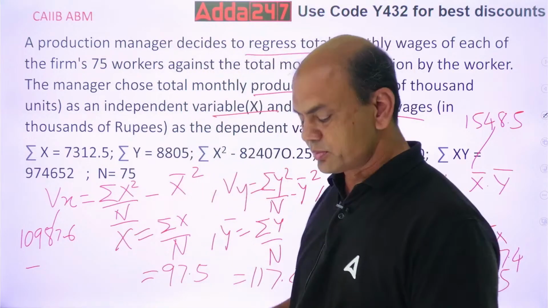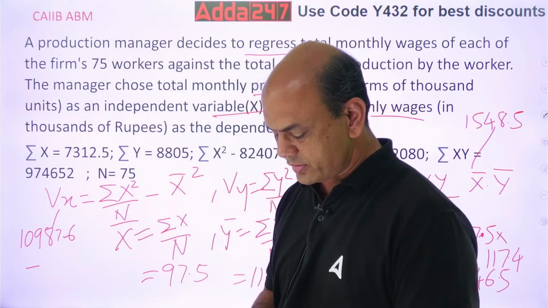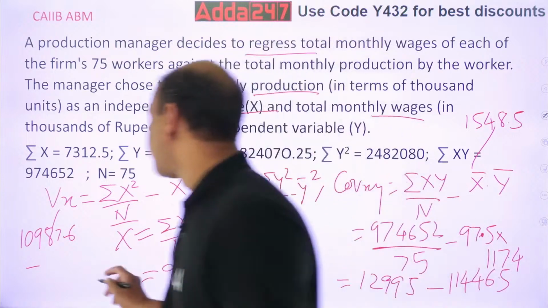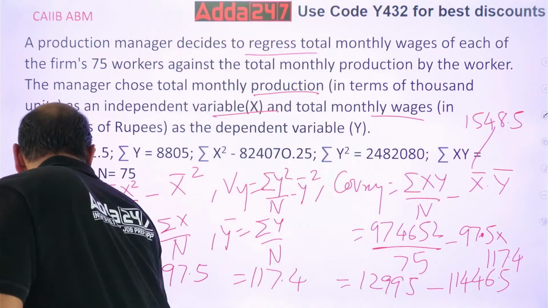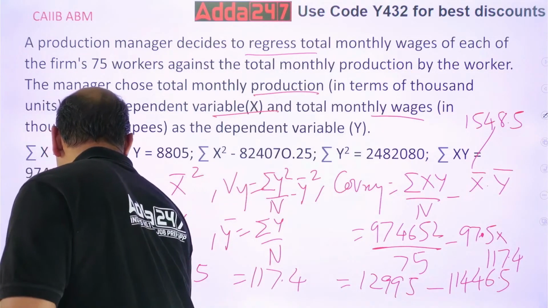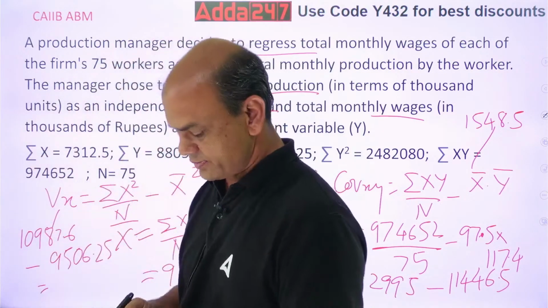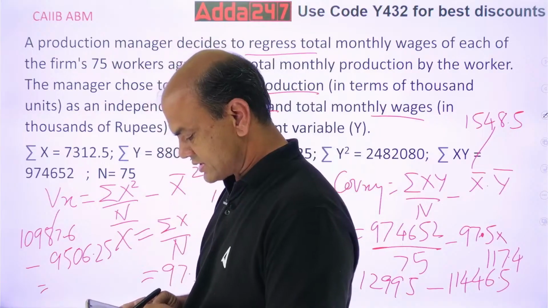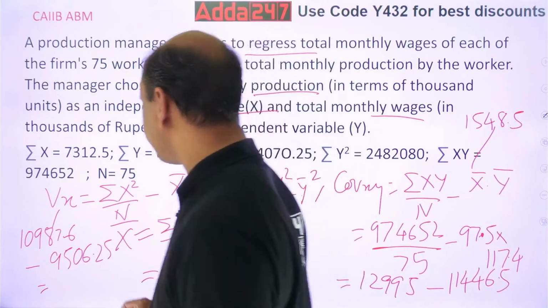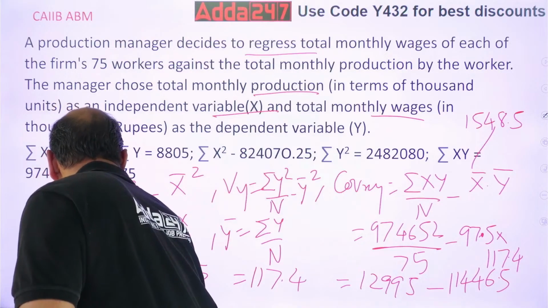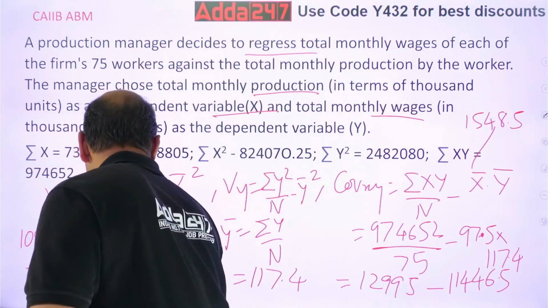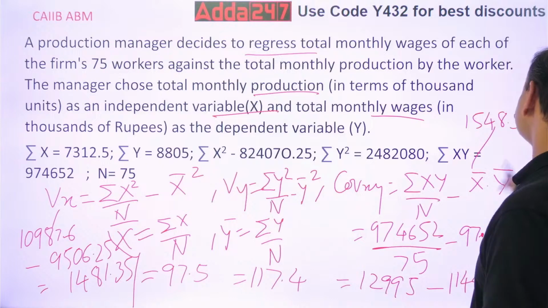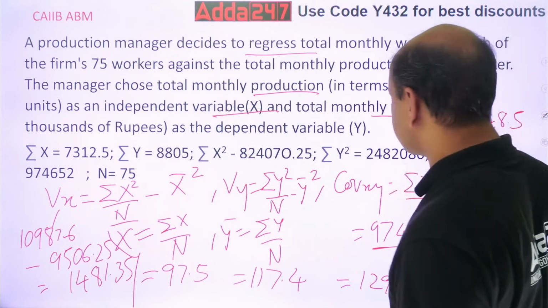What is x bar square? 97.5, do the square. 97.5 square is 9506.25. Get the answer, everyone. What is the answer for this? 10987.6 minus that is 1481.35. This is my answer for variance of x. Got it? These numericals are very big.